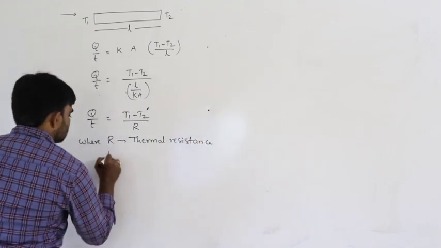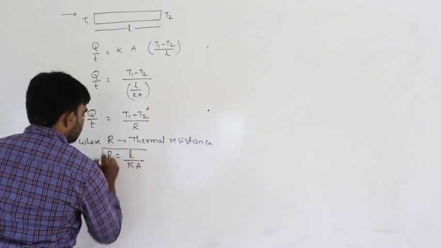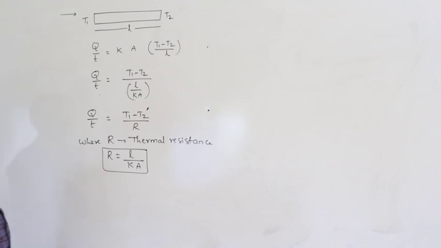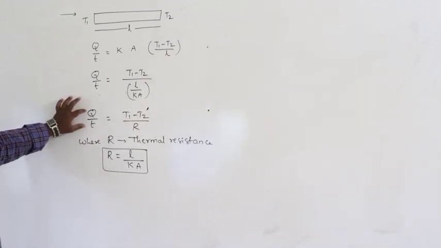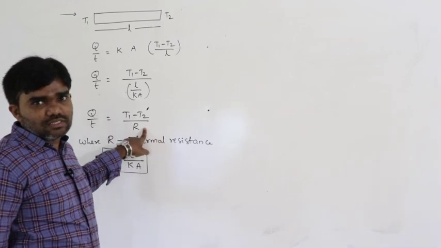Thermal resistance R is equals to L by KA. Q by T is the rate of flow of heat, temperature difference divided by resistance.